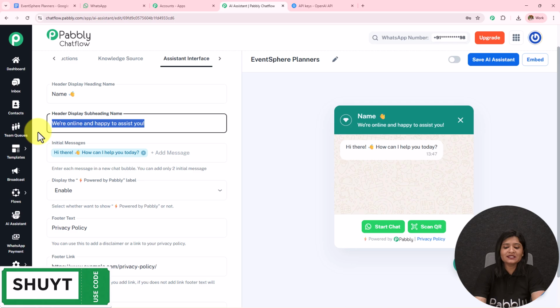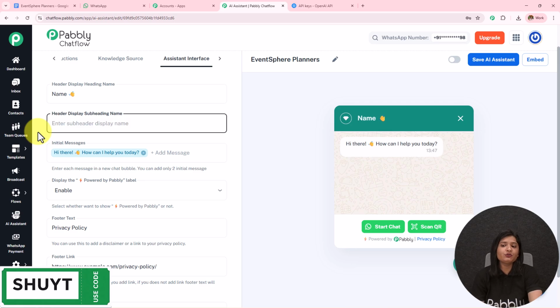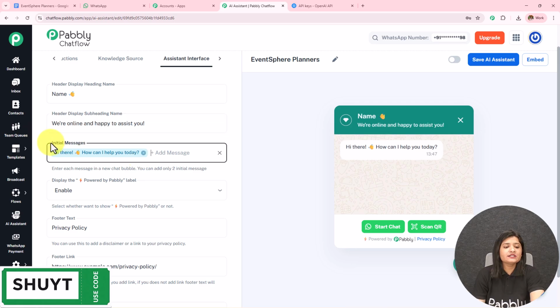If you want to keep the subheading, you can keep it. If you want to remove it, you can do that. Then moving on towards the next part, here we have these initial messages. You can add 2 initial messages based on which your AI agent is going to reply to the users.